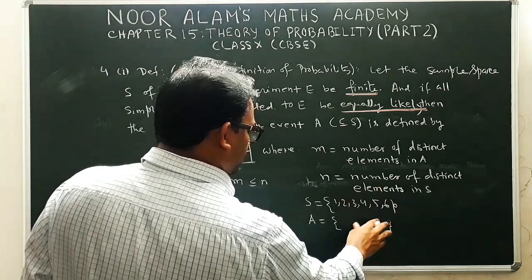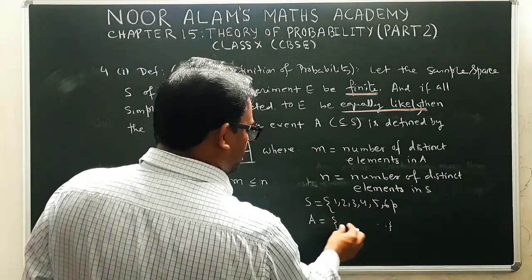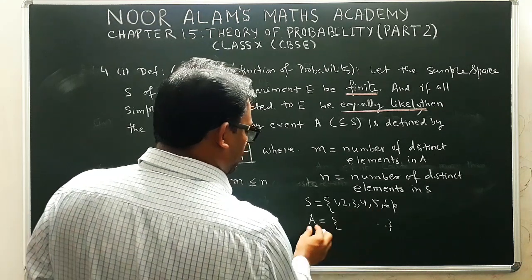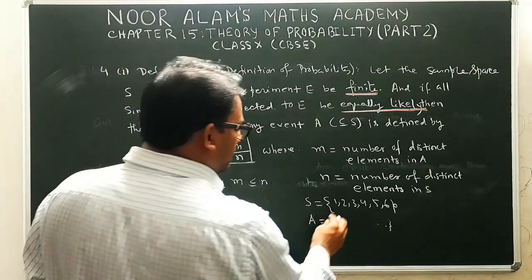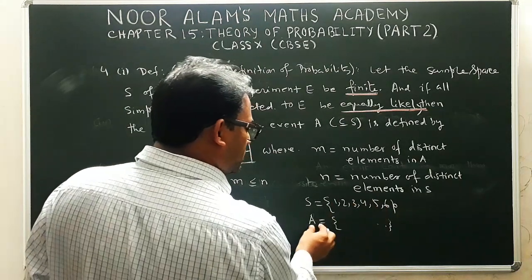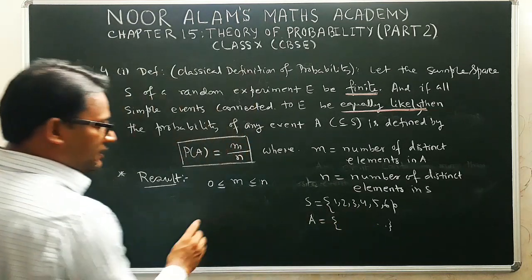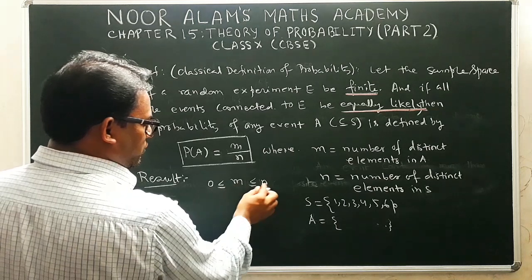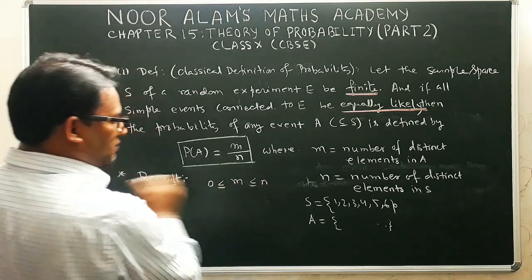If you take any number less than 6, suppose 1, 2, then the number of elements in A should be 2. If you take only 3, 4, 5, the number of elements in A should be 3. Now if you don't take any elements, then there is no number you select for the set A. So we can see that the number of elements in A varies from 0 to n. Maximum it can have n elements and minimum 0.